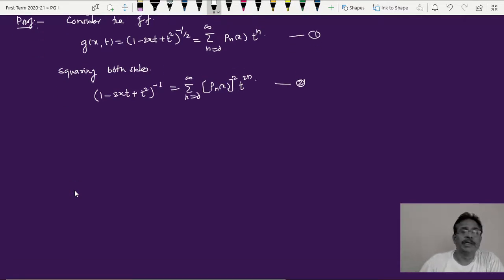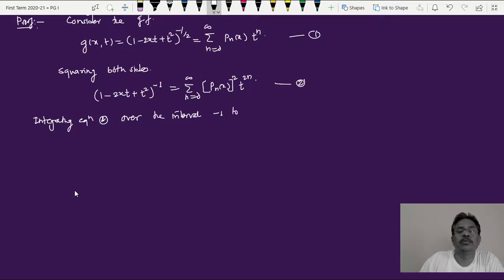Now integrating equation 2 over the interval -1 to +1, we get the following. I can integrate this.